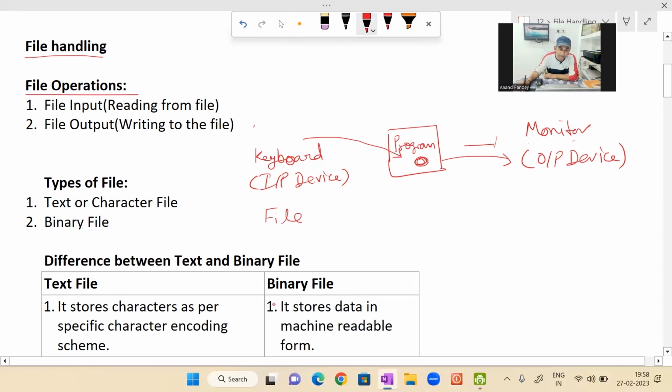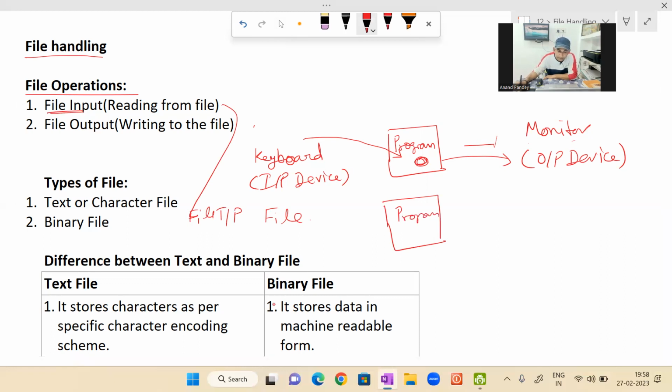I am explaining the file input process. The program will take the input from the file, means it will fetch the data from the file.